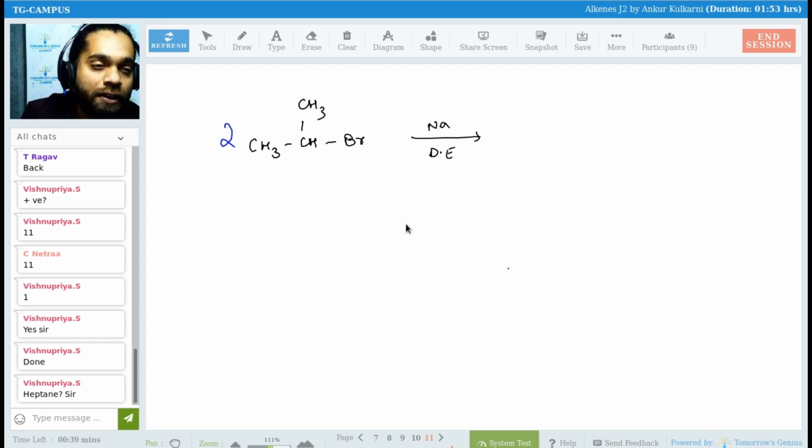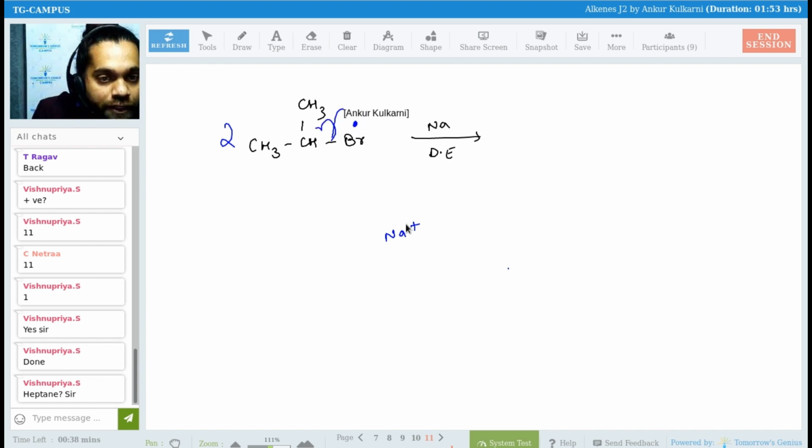What will Na do? Netra, Raghav, what will Na do? Vishnupriya, Ashwin, Anushika, Kaniska, Mukeshwaram, what will Na do? It will give an electron. It will form a radical. Okay? So it has given an electron. Now what will happen, Netra? I have a Na plus. Correct, Anushika? I have a Na plus now because the electron is gone.